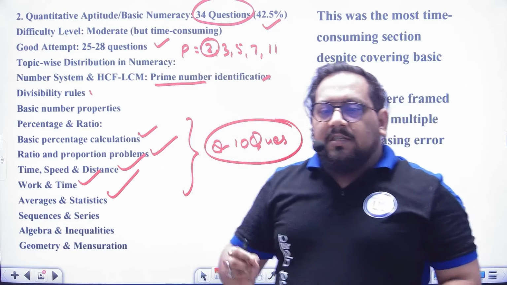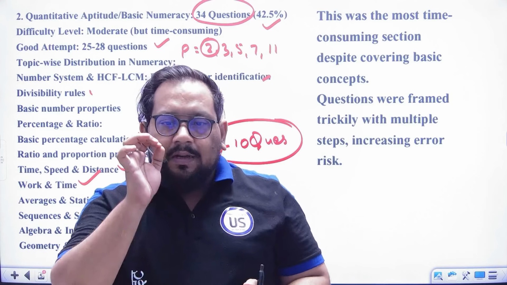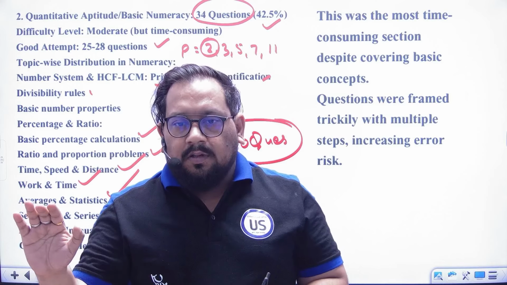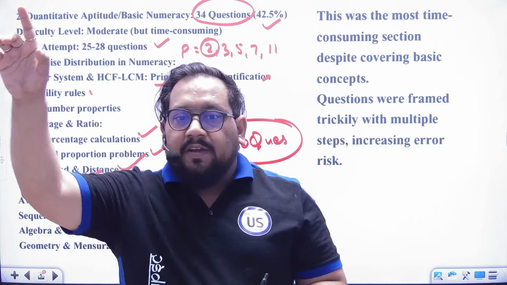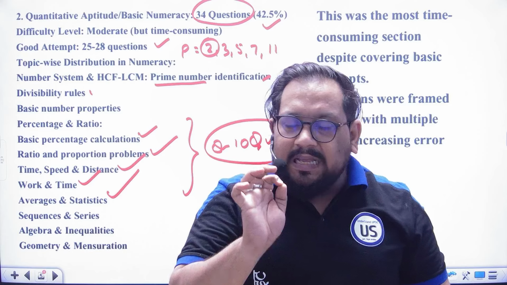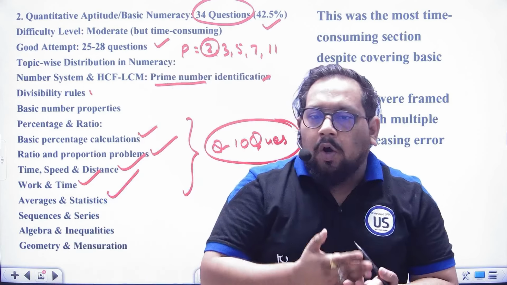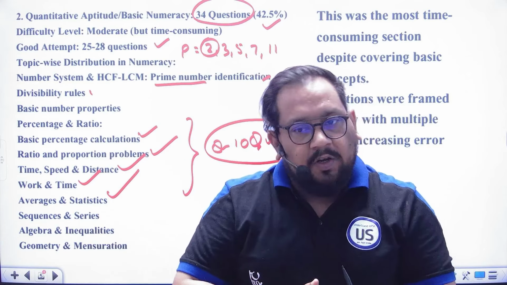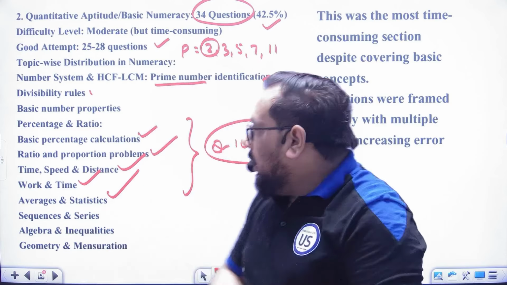See, in the number system, actually there are not so many tricks. The questions were directly dependent on basic numbers, not on so many tricks like just divide this and this and this and you will get the answer. No, all were on basic number system, basic numbers. What are prime numbers, natural numbers, odd, even? And it is always the same, actually: in 2023 it was the same, in 2024 it was the same, in 2025 it was the same.